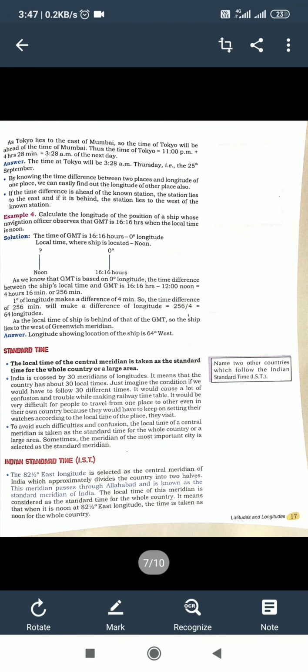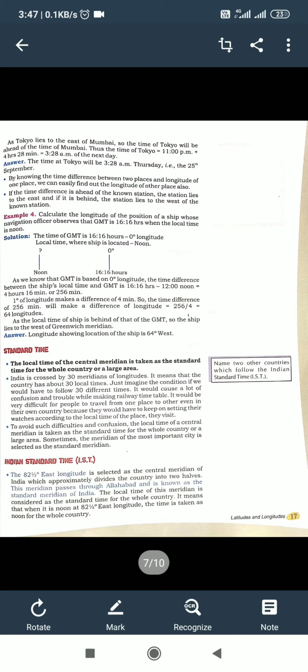We know, students, if the earth moves 1 degree, it takes 4 minutes. So 82 degree 30 minutes we have to multiply by 4. After multiplying, I got 330 minutes. After that, 330 minutes I have to divide by 60. Then we get 5 hours 30 minutes. You know, students, Allahabad is situated to the east of Greenwich, so the time of Allahabad will be 5 hours 30 minutes ahead of Greenwich Mean Time. When it is noon at Greenwich Mean Time, the time at Allahabad will be 5:30 p.m.